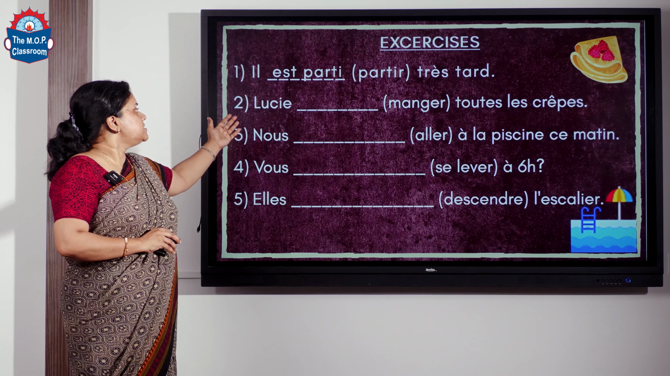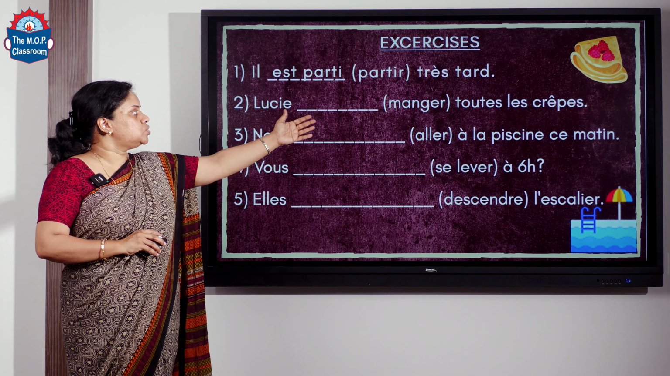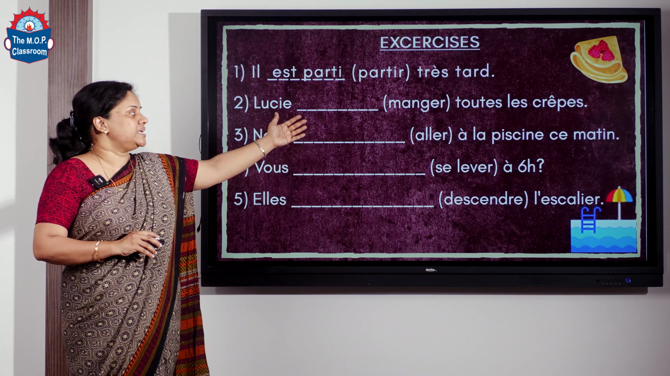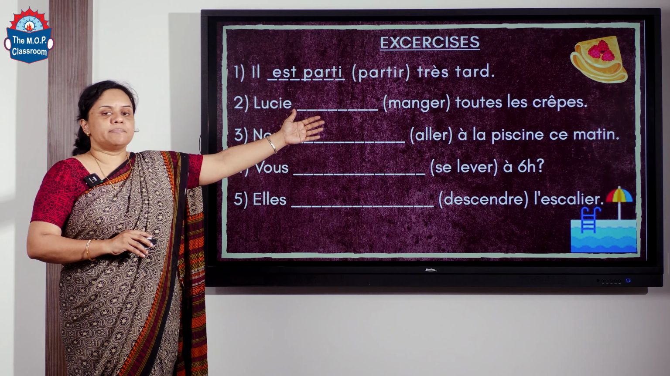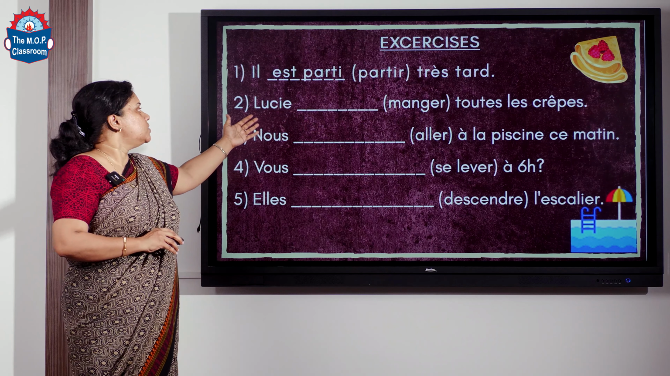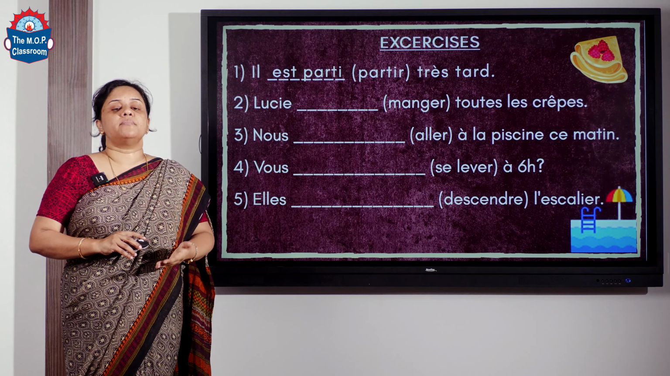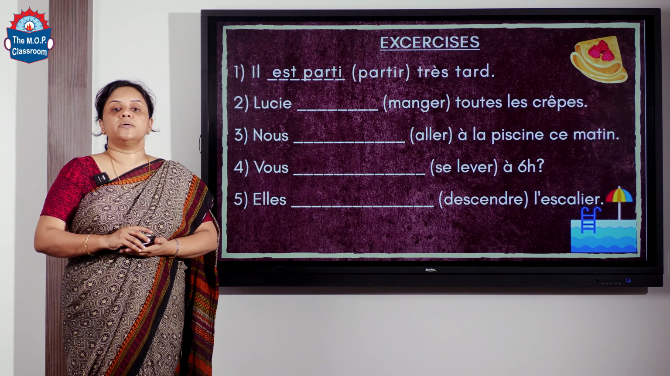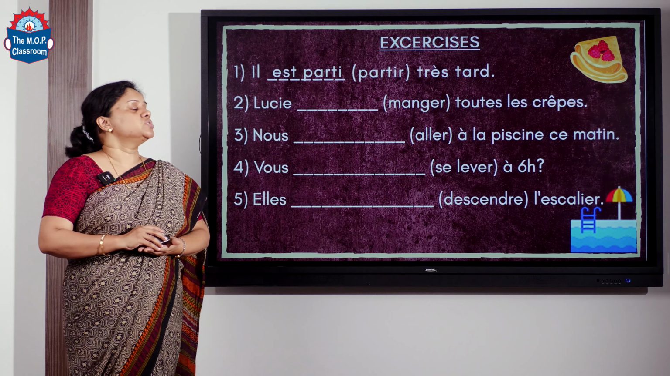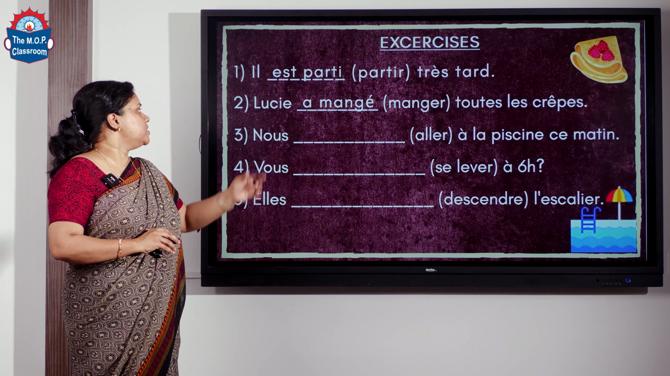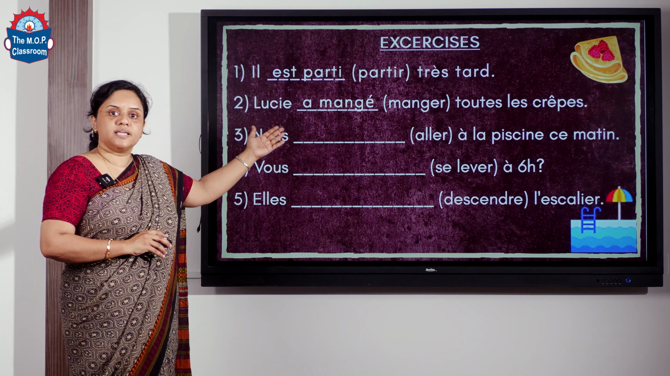Now, the second one is Lucie dash manger toutes les crêpes. Manger is to eat. All the crêpes is pancakes. So here we see the verb manger is a verb that does not come in the list of être verbs. So it's a verb conjugated with avoir. So the answer will be Lucie a mangé because Lucie is third person singular.